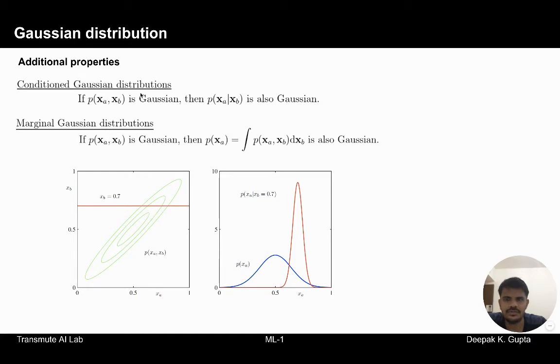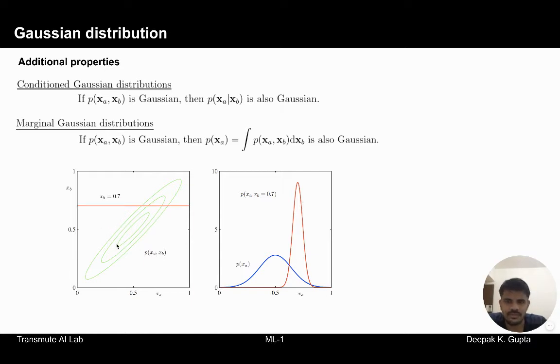First we look at the conditioned Gaussian distribution. In this case, we take this line xb and we take the distribution of xa with respect to xb for a certain value of xb. So we take the distribution for xb equal to 0.7, and if we run across this line, we obtain the red curve. What we see is the red curve is still Gaussian. That is the property of conditioned Gaussian distribution. When our xa is conditioned over a certain value of xb, the conditioned distribution is still Gaussian. That's what we see here.